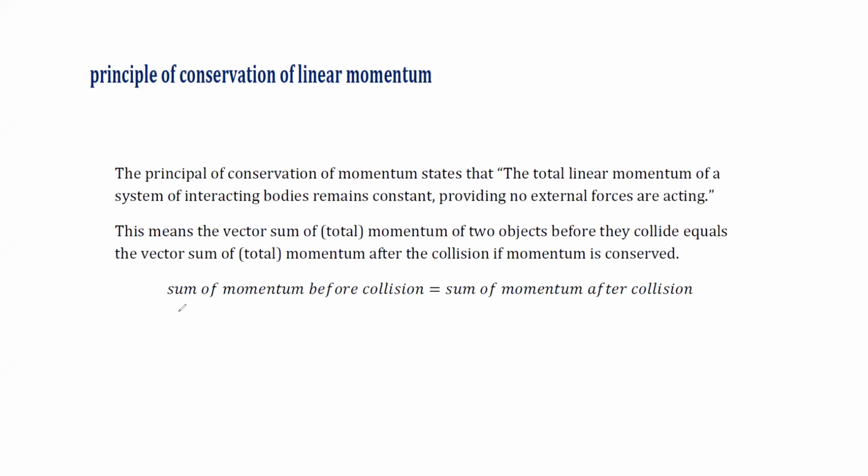It states that the sum of momentum before collision is equal to the sum of momentum after collision. What does it mean? For example, it is relating to the collision between particles, two objects colliding with each other. Example, you have two objects.